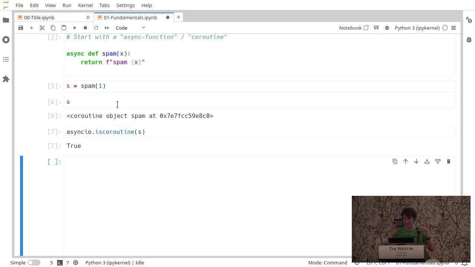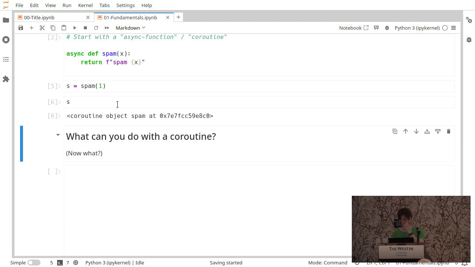But I don't think it's a wrong term to say that spam is a coroutine. If someone says, I'm going to write a coroutine, they're talking about a function. And as I said, the documentation says coroutine. But you just have to make that distinction, that there's this context dependency. If you're not familiar with the environment, you don't know that it's there, and that can be confusing when you think iscoroutine will work, or something.